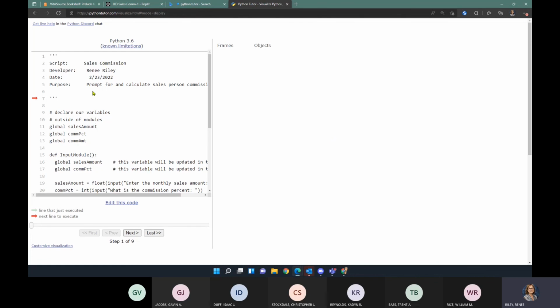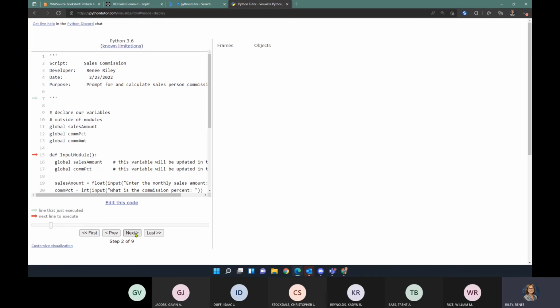Over on the left, we have our code window. So we should see our code. We see this little red arrow that's pointing at the next line of code to execute. Notice it's already skipped past our comment block. It knows that's not anything it needs to execute. Down at the bottom, we have some options. Some are grayed out. Right now, we can only click next and last. So I'm going to click next and let this thing start executing my code.